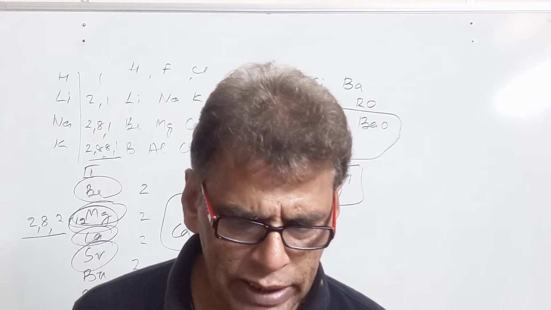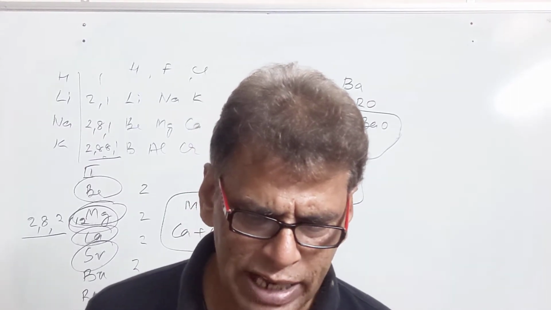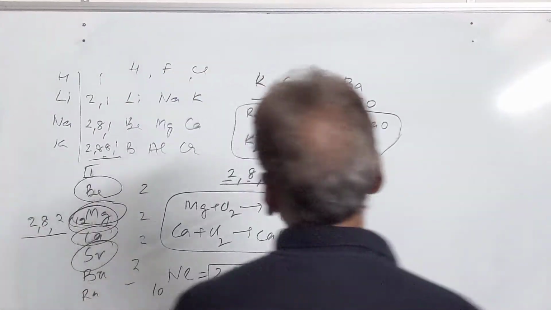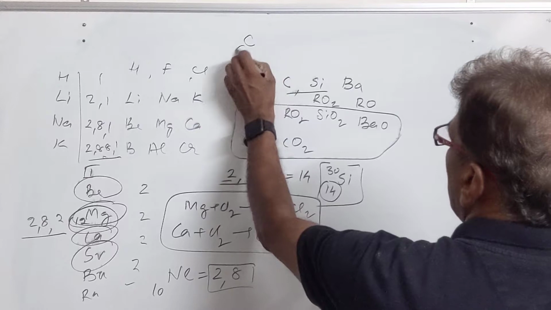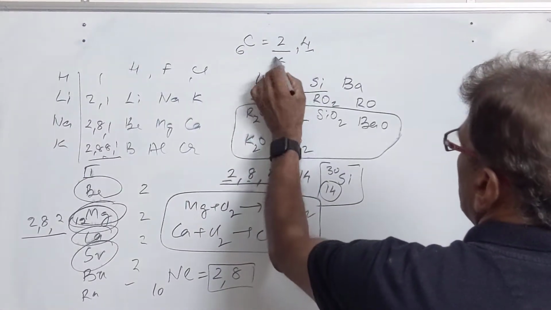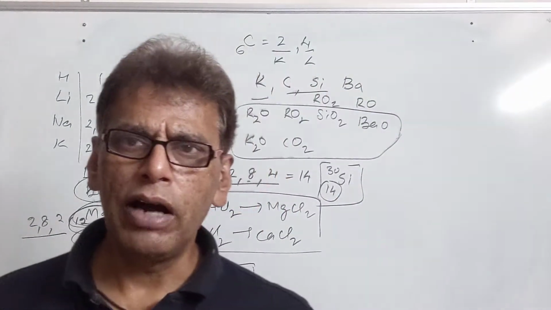Then we have the next one, twice as many electrons in its second shell as in the first shell. So it will be carbon, whose atomic number is 6, with 2 electrons in the K shell and 4 electrons, double the number, in the L shell. So this element will be carbon.